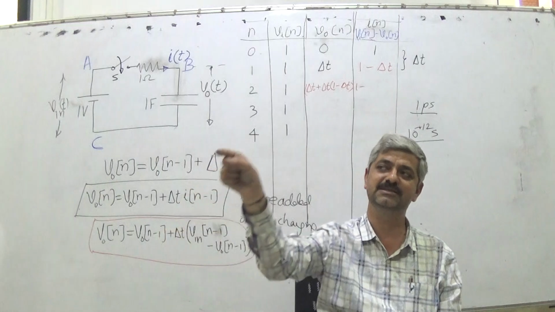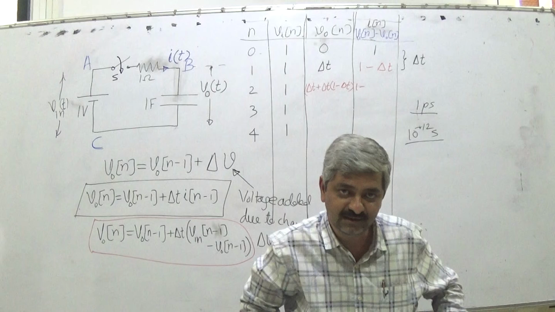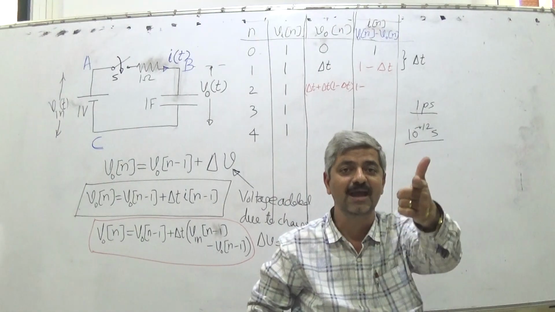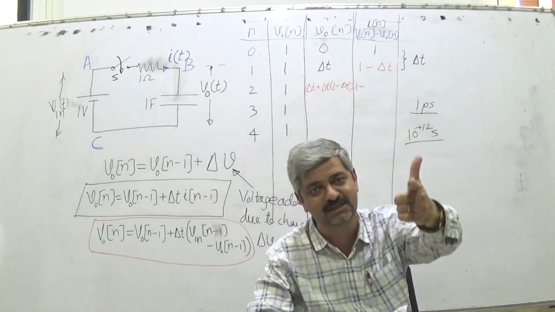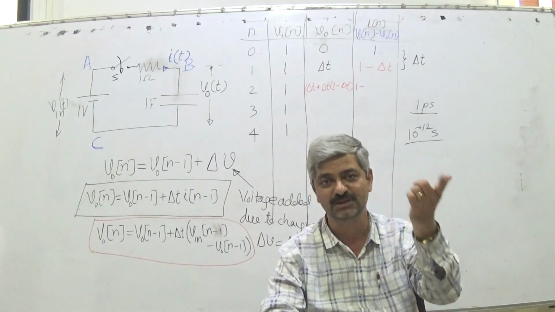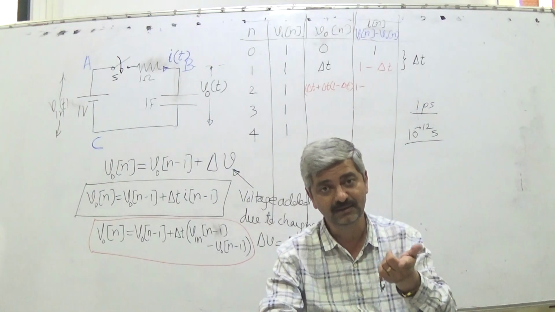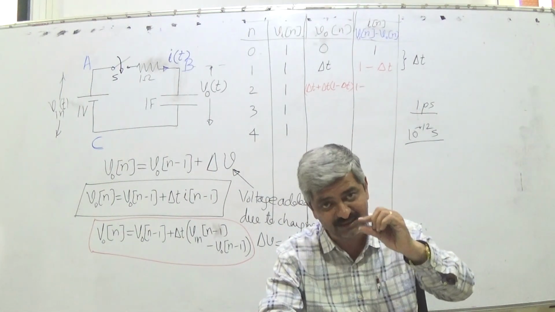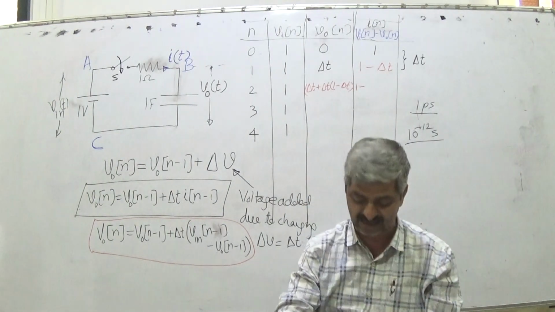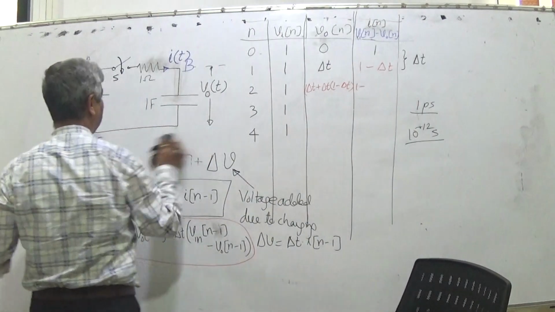If you plot a simple graph, you will find that each time the difference with which the output voltage is increasing reduces, and output voltage will continue to increase forever, but the rise in every interval reduces. This is exponential rise, which we can solve using differential equation. So we now go for differential equation.